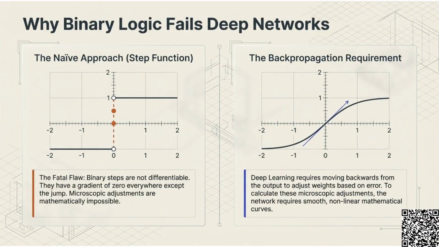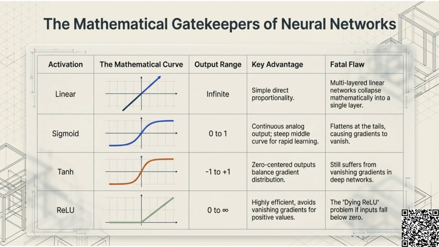Binary logic fails in deep networks because the abrupt step function is non-differentiable, making microscopic weight adjustments mathematically impossible. Deep learning requires smooth nonlinear curves to allow backpropagation and error calculation. Activation functions are the mathematical gatekeepers of neural networks.